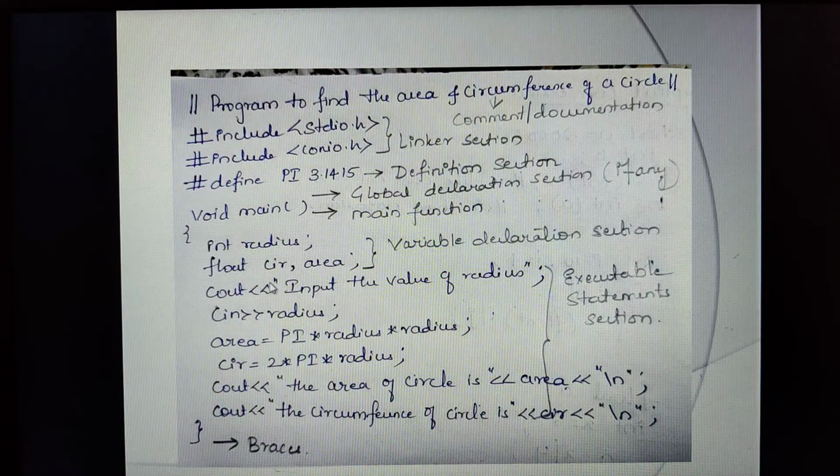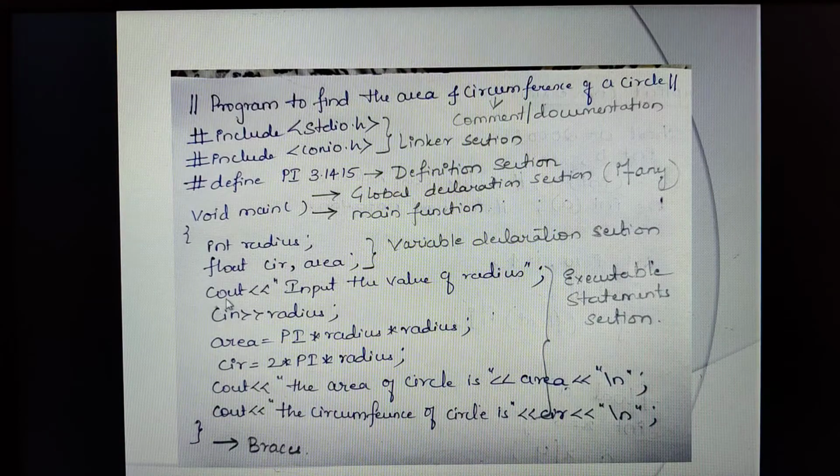Therefore, what I am doing is I have to declare both the variables. Circumference, why am I taking float? Because circumference and area always come in terms of decimal points, right? So we know that the answer may come as a floating value. Instead of taking an integer, I have taken it as float. If I take an integer, after the calculation the fractional part will be completely truncated. I would not get an accurate answer. Therefore, I am declaring it as a float.